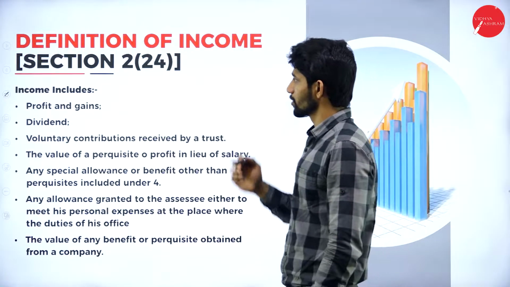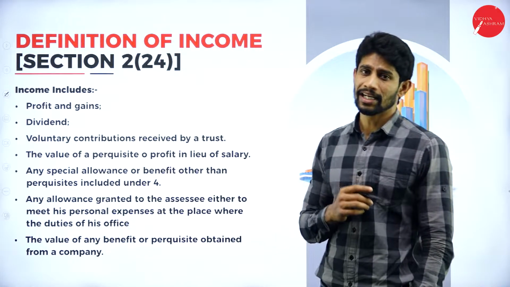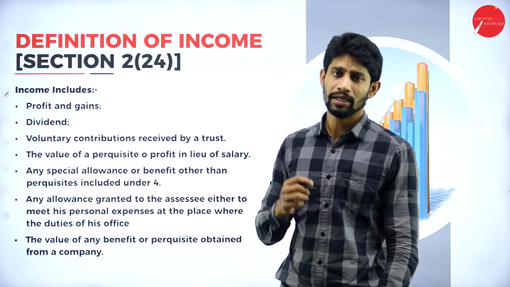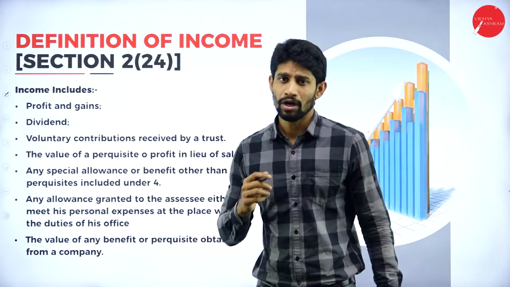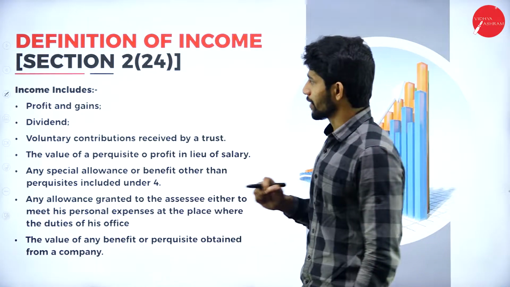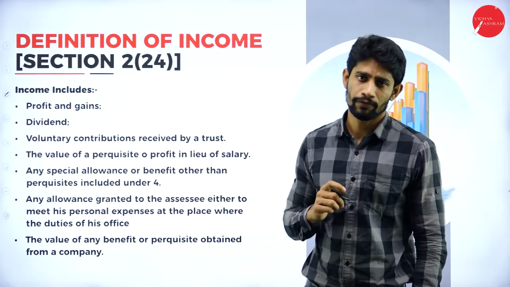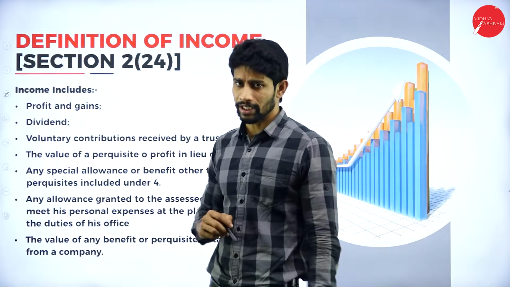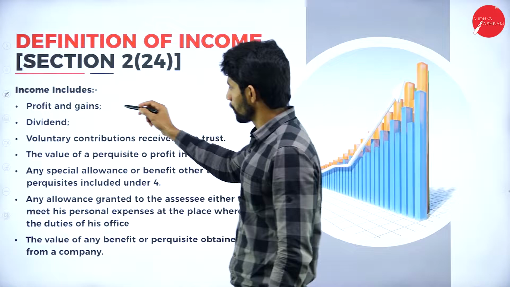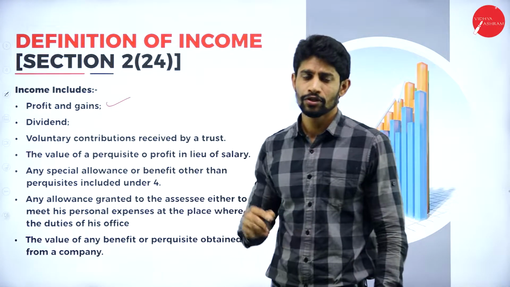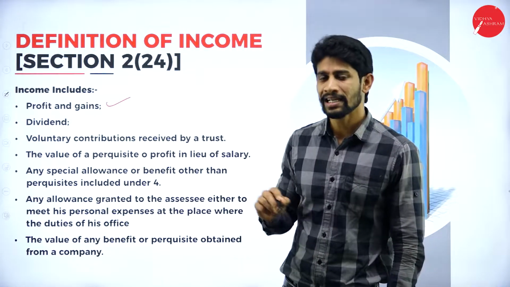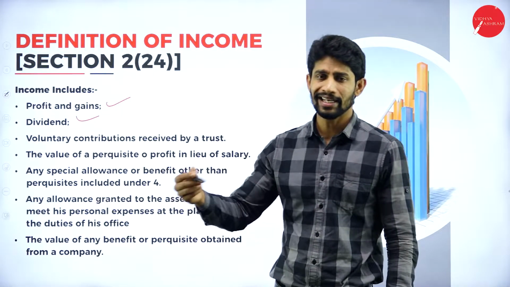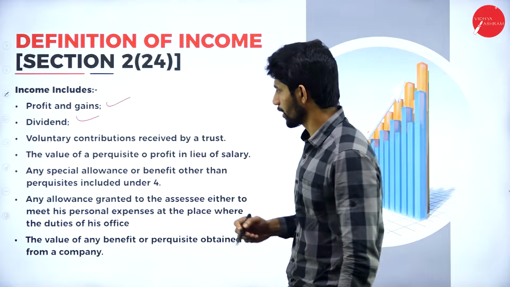So now let us know the meaning or the definition of income. The word income is explained under section 2 subsection 24. The word income includes so many incomes. Which are those incomes? Profits and gains. If you are earning any profit and gain, it is also called income. Next, dividend. Any dividend received is also called an income.